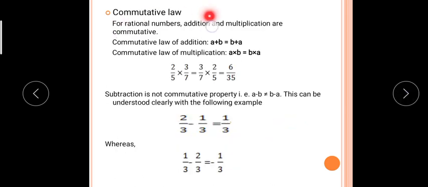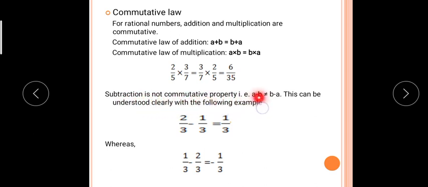Okay, now the commutative law. Closure property is over, now commutative. All of you know very well that addition and multiplication are commutative. How? Commutative law of addition: a plus b is equal to b plus a. Commutative law of multiplication: a into b is equal to b into a. See here, very simple. If you take 2 by 5 multiplied by 3 by 7, it is equal to 3 by 7 into 2 by 5, you will get the same answer. But subtraction is not a commutative property.